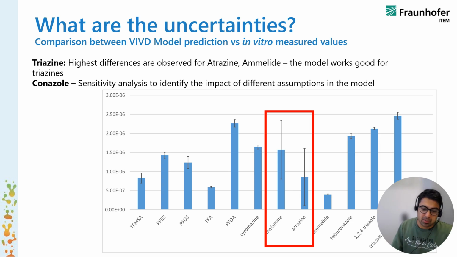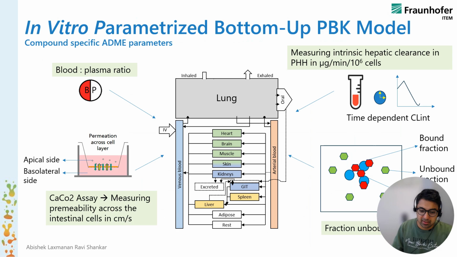Maybe I could do a sensitivity analysis with different assumptions and see what the difference could be. There could also be a possibility that the measured value showed fluctuations, and maybe a better technique or better method could be used for measuring. So there could be a lot of uncertainties in my opinion, and I do a sensitivity analysis to counter this.